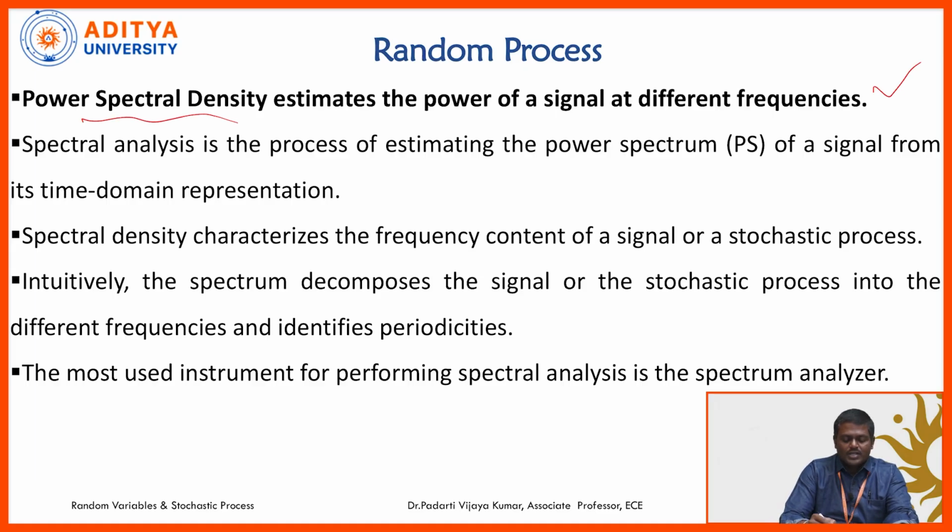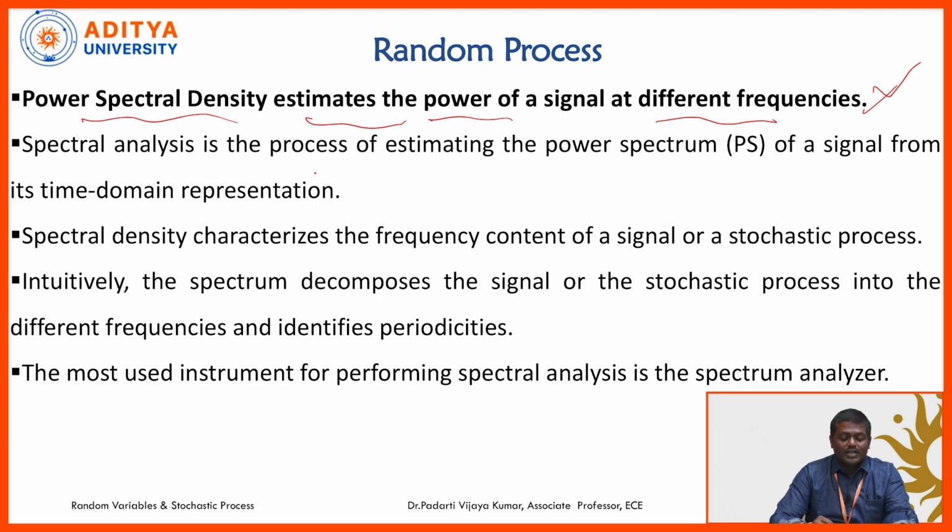Power spectral density estimates the power of a signal at different frequency components: which frequency component is dominating, which frequency component holds the high power, which holds the low power, and which frequency components cover most of the power. All these things we can clearly see visually in the power spectral density plot.